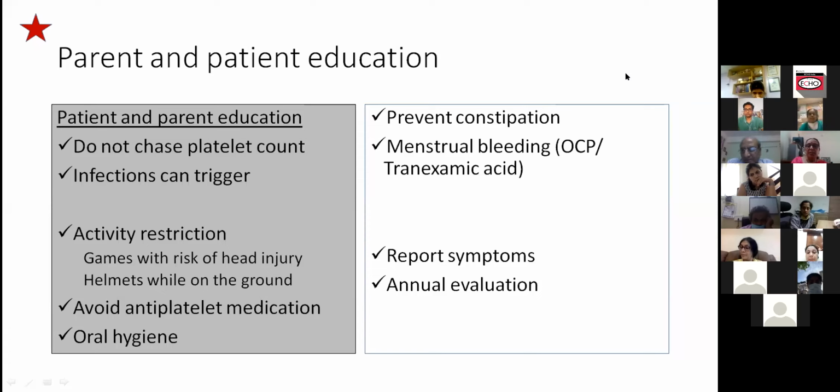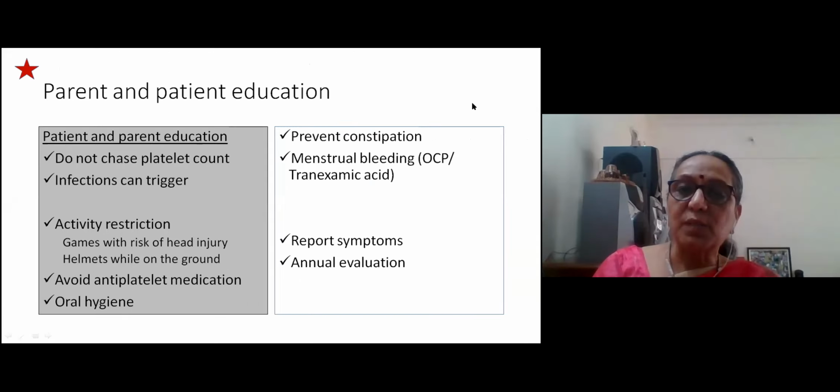Yes, one point I'll make about menstrual bleeding. Sir said they use OCP continuously, with only a break 3-4 times in a year. Our gynecologist has been giving monthly breaks, just like a normal menstrual cycle, and it has worked quite well. What they explained is that when you use very low dose estrogen or no estrogen, only progesterone, the withdrawal bleed that happens has a very thin endometrial lining which is shed. Therefore, they do not bleed significantly even if the platelet counts are not very high.